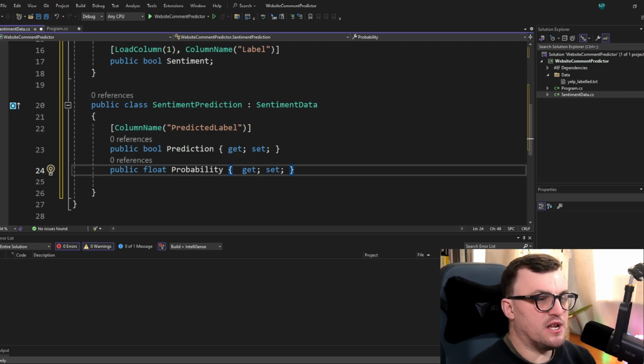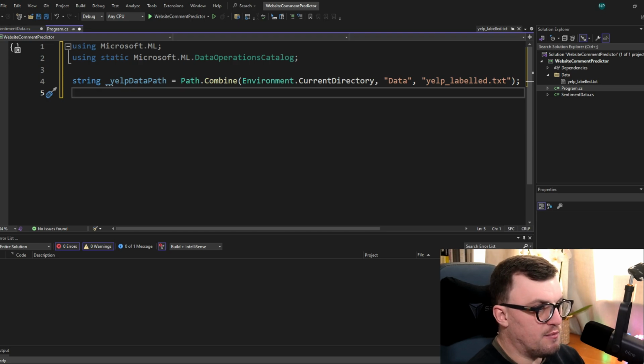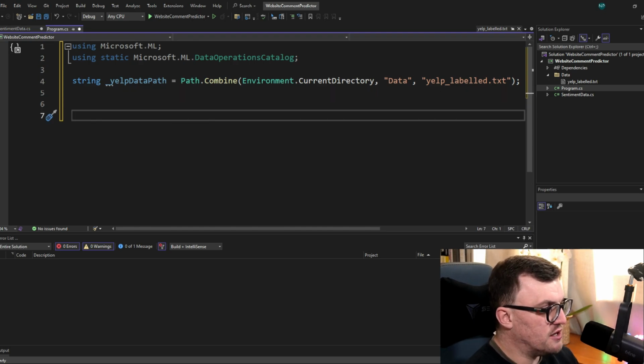So this is typically the first main stage in any of these ML.NET use cases. We have our data set up. Now we're going to ingest it and turn it into what's called an IDataView. This is how ML.NET represents the data and is able to manipulate the data for pre-processing, which will be the next step after ingesting the data. So back in the Program class, I'm going to create a new function.